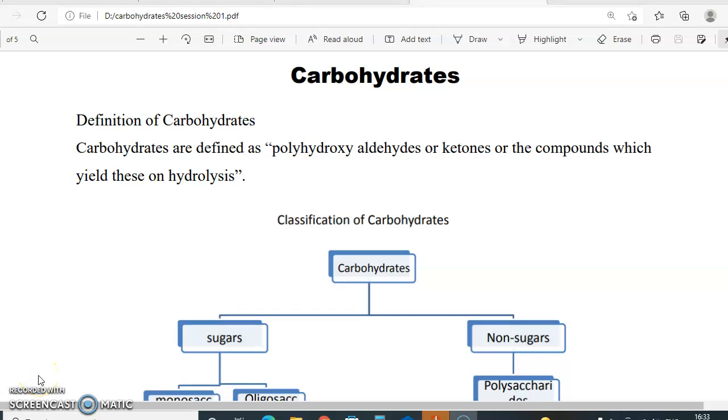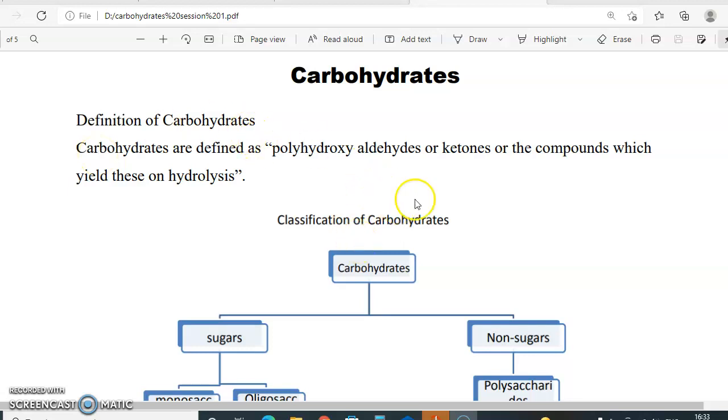Hello students, in this session we are going to learn what are carbohydrates and what is their classification. What do we mean by Haworth structure and what is an epimer? Carbohydrates can be defined as the polyhydroxyaldehydes or ketones, or the compounds which yield these polyhydroxyaldehydes or ketones by hydrolysis. So these are the compounds which are called carbohydrates.